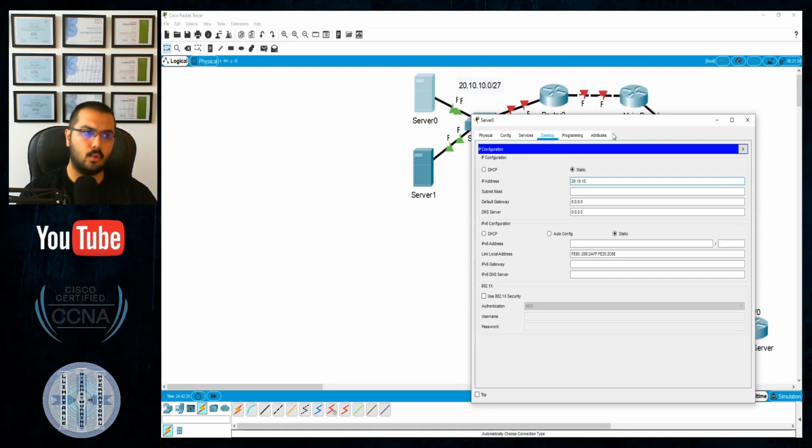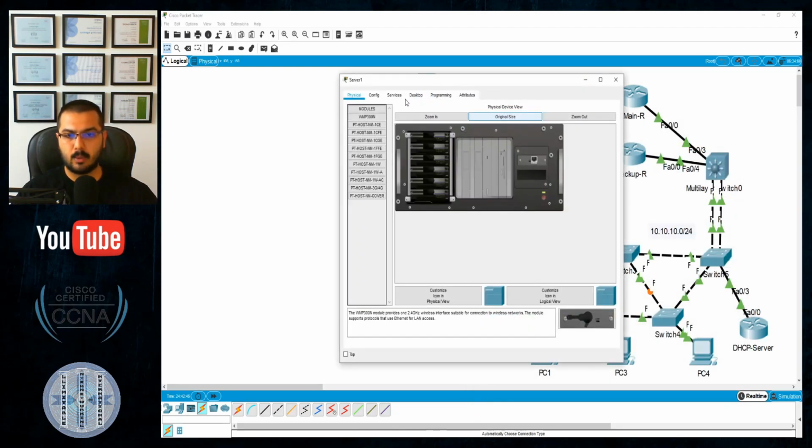I will do dot 21 and dot 22 for those guys. So dot 21 will be for this network. The mask will be 255.255.255.224, which represents /27, and my gateway will be 20.10.10.1 for sure.